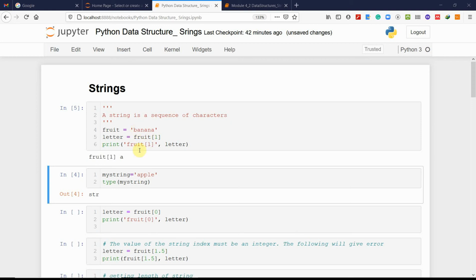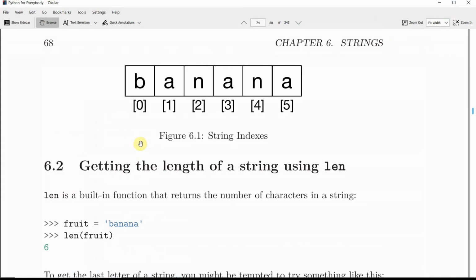Why? Because if you see how indices work in strings, if you write banana, it starts from 0, 1, 2, 3, 4, 5. It's actually six characters long, but it starts from 0, and the last letter is 6 minus 1, which is 5, because we start from 0.